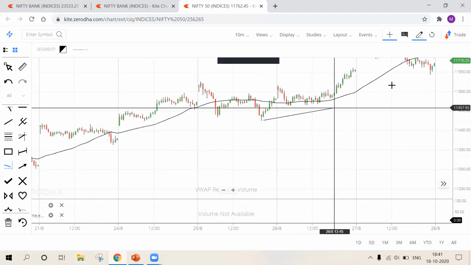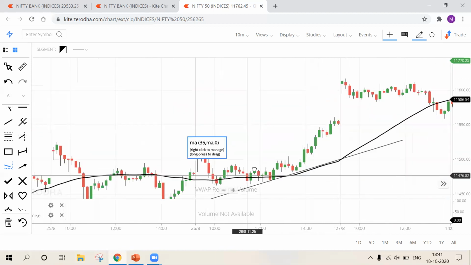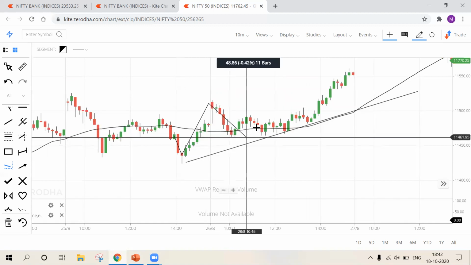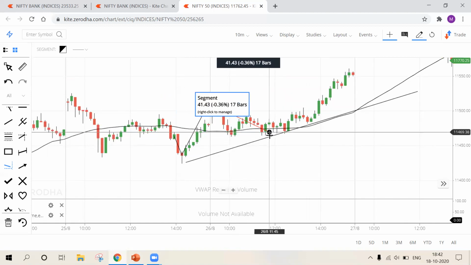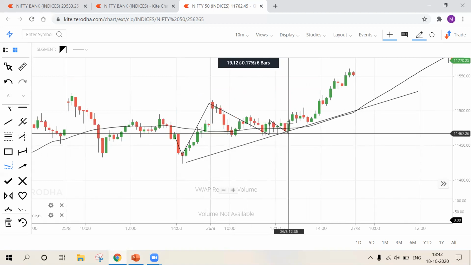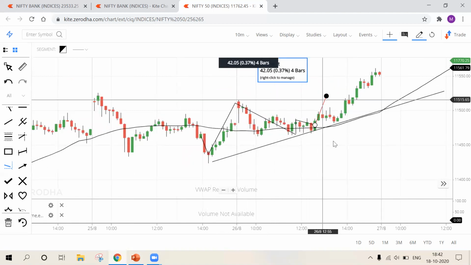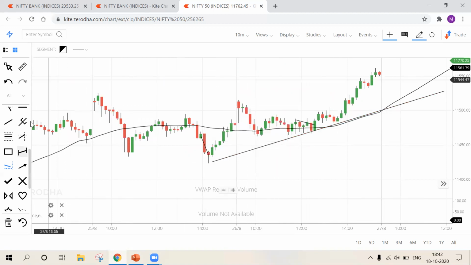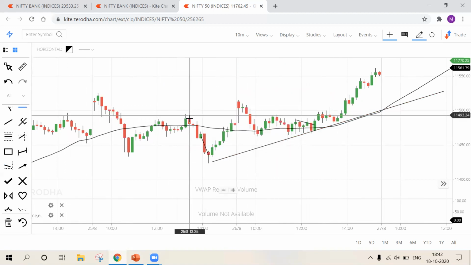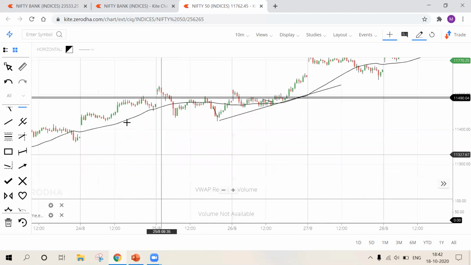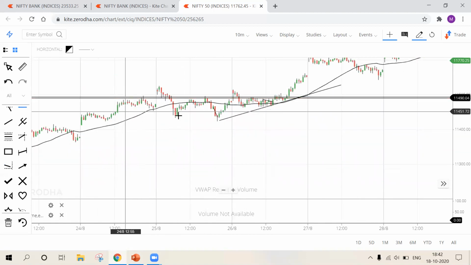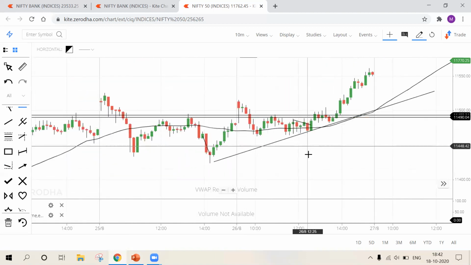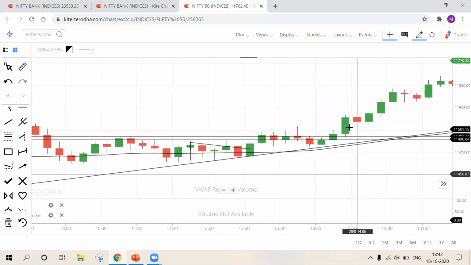Now look at this strategy. Look at this thing. Reaction number 1, reaction number 2 and reaction number 3. Now I'll draw some strong support and resistance levels. This looks like a good level for me because it is acting as a resistance here twice, also acting as a resistance here twice, also acting as a resistance here. So I'll wait for higher high formation there.